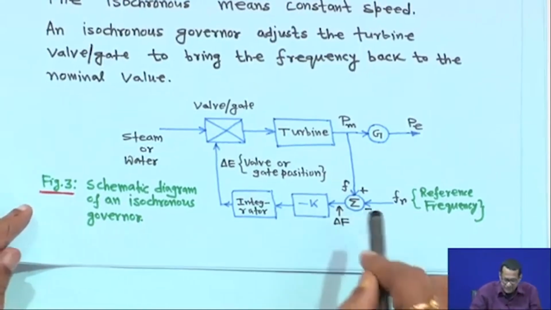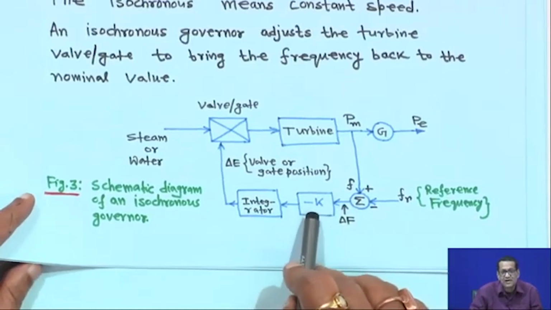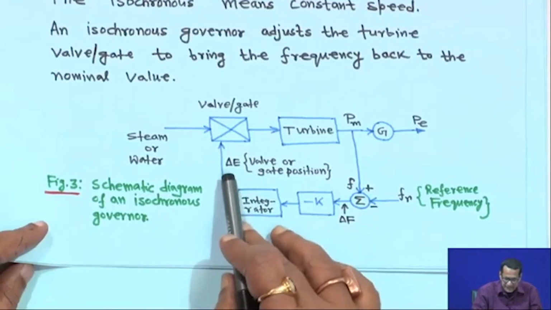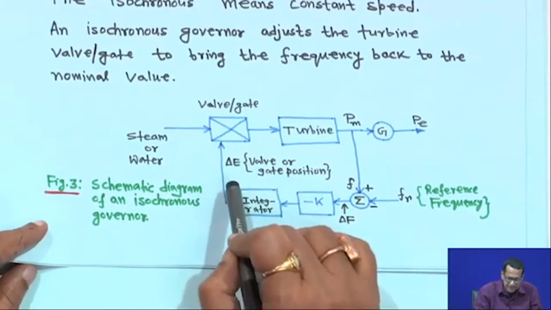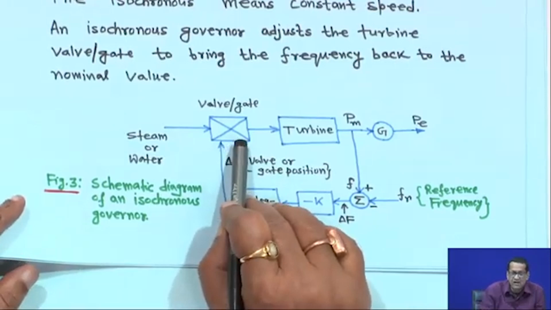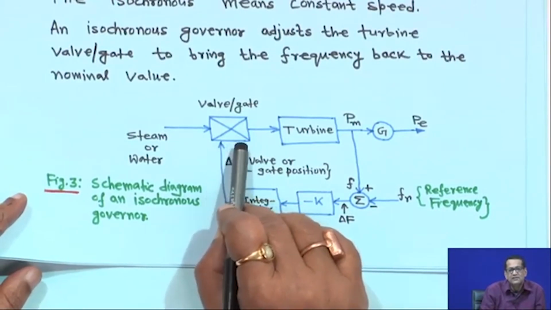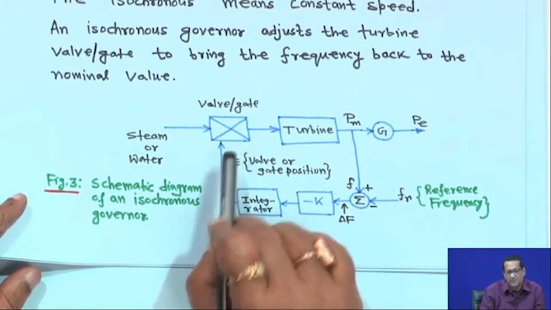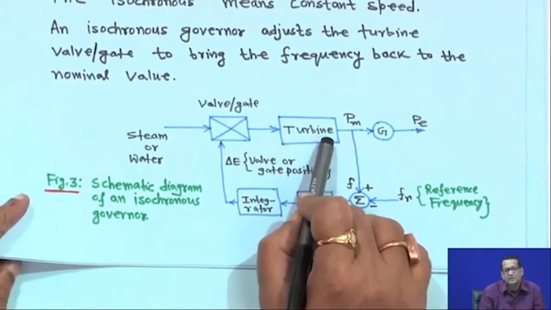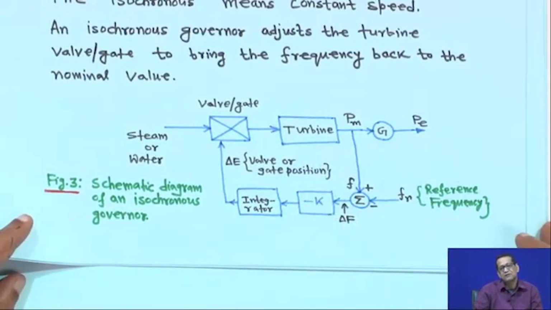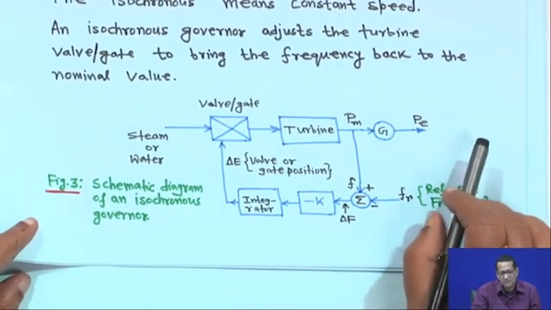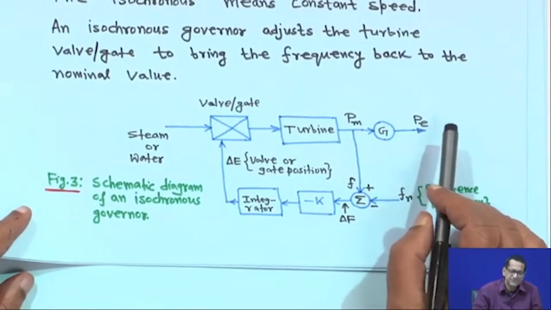This takes some constant, say minus k, through an integrator, and its output, delta E, is the valve or gate position signal, controlling the steam valve in a steam power plant or the hydro gate in a hydropower plant. And this is the turbine, which may be a non-heat turbine or a heat turbine; only the basic schematic will be used, and we will assume it is lossless.